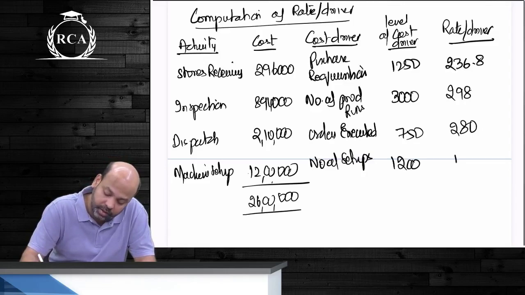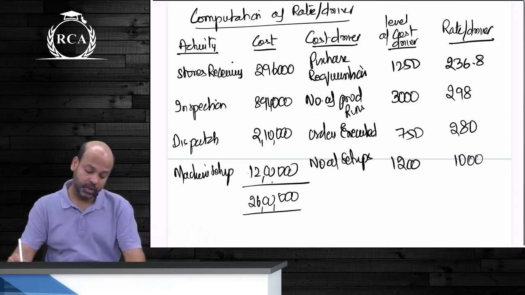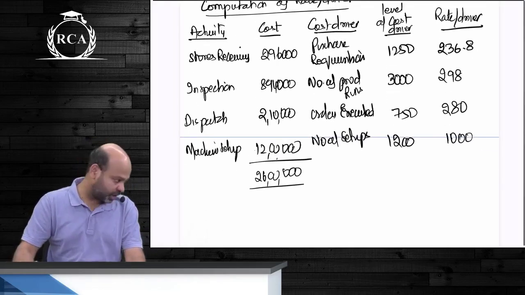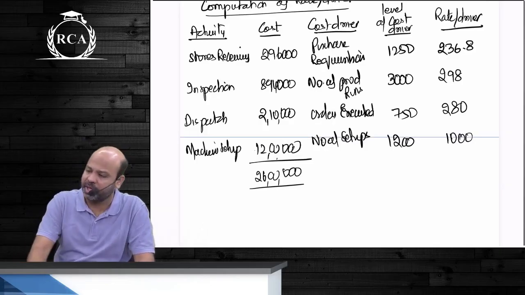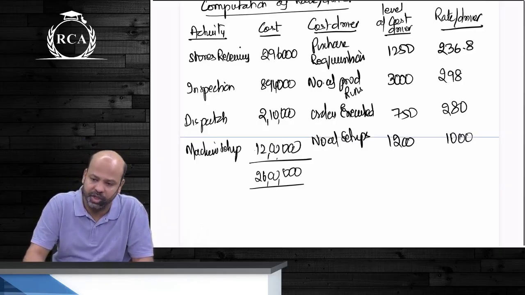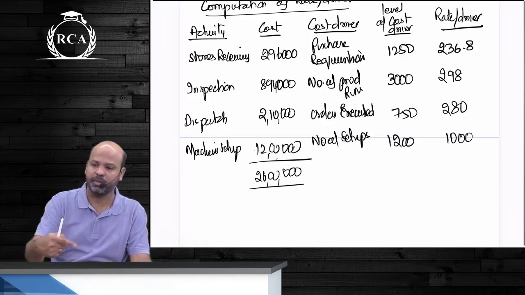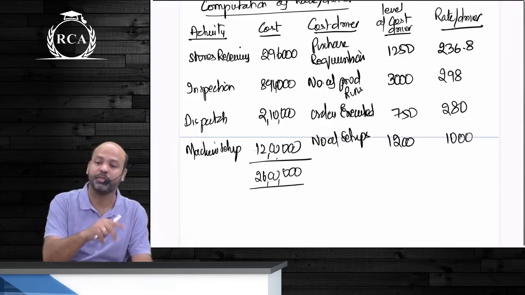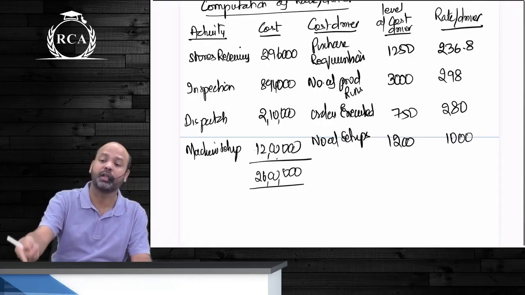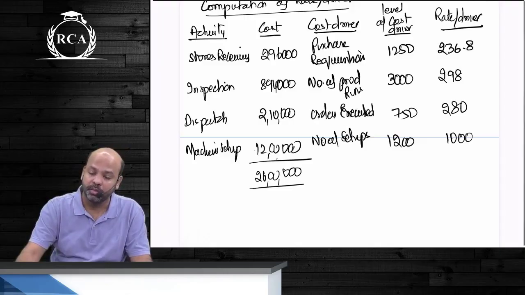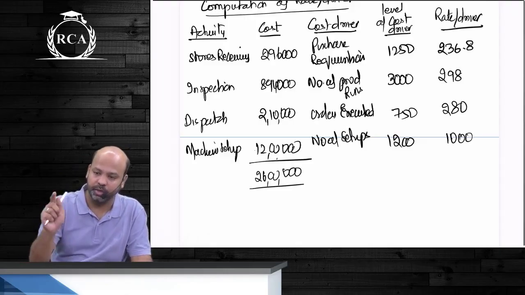1,200 and 1,000. So why are the number of production runs and the number of setups different? Sometimes it may happen that you set up the machine once, and in one run you manufacture 1,000 units without changing the product line. For the same product, you execute another production run. Possible? I want to manufacture product A.